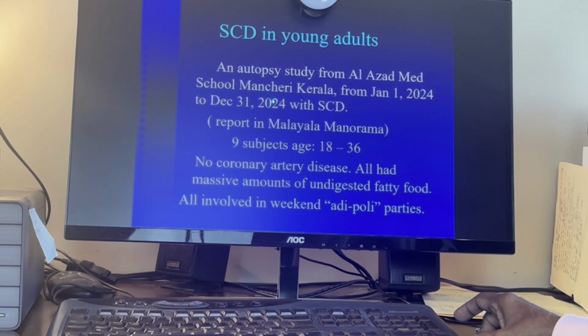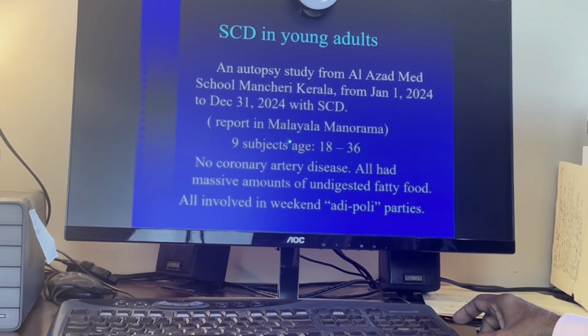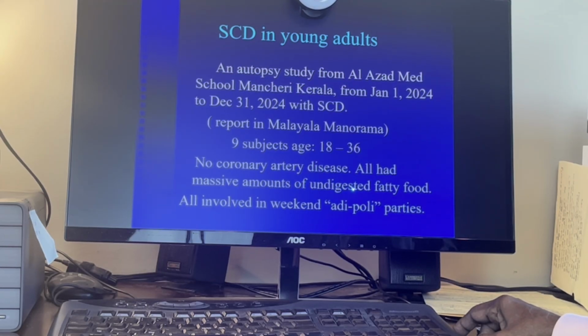The final year medical students selected 9 subjects aged between 18 and 36 who came to their hospital and died suddenly. They did postmortem examination. It showed no coronary artery disease. All had a massive amount of undigested fatty food, and all were involved in Adipoli syndrome.